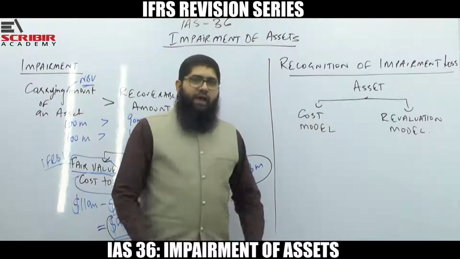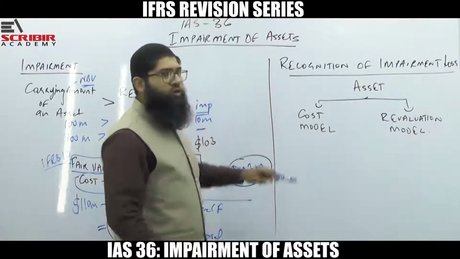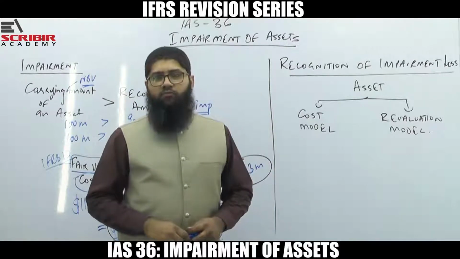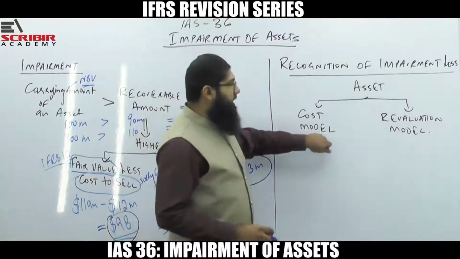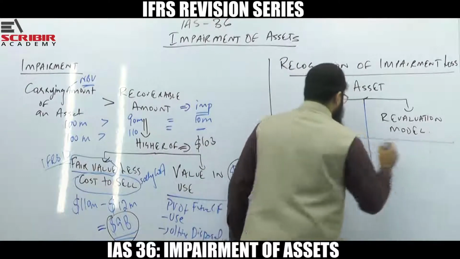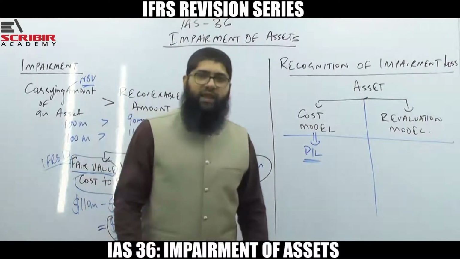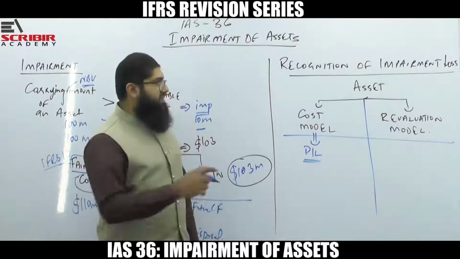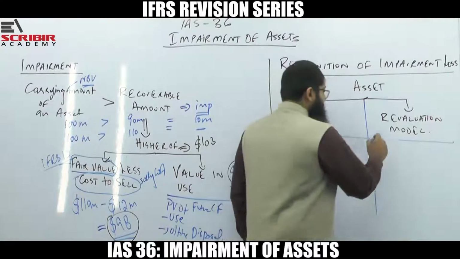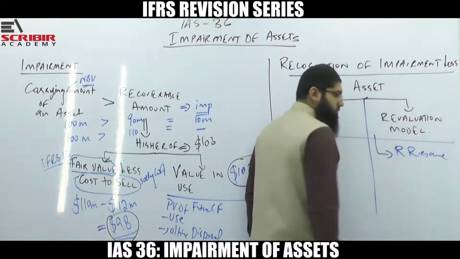Now, assume that the impairment loss has arisen, what happens then? If the impairment loss has arisen, you have to recognize it. How exactly are you going to recognize it? It would depend upon whether the asset is being carried under the cost model or the revaluation model. Assume that the asset is carried under the cost model, then the whole of the impairment loss would be recognized in the P&L. If the asset is being carried under the revaluation model, then whatever the impairment loss is would be recognized against the revaluation reserve.